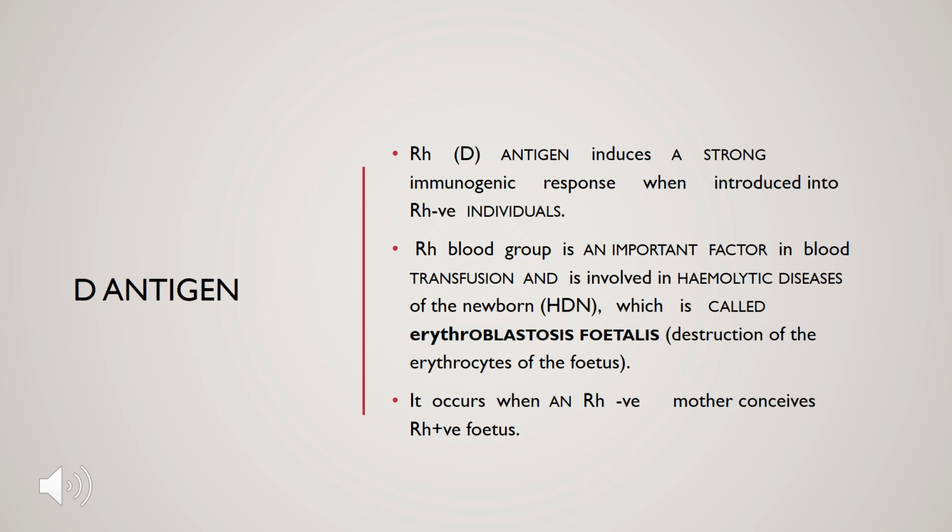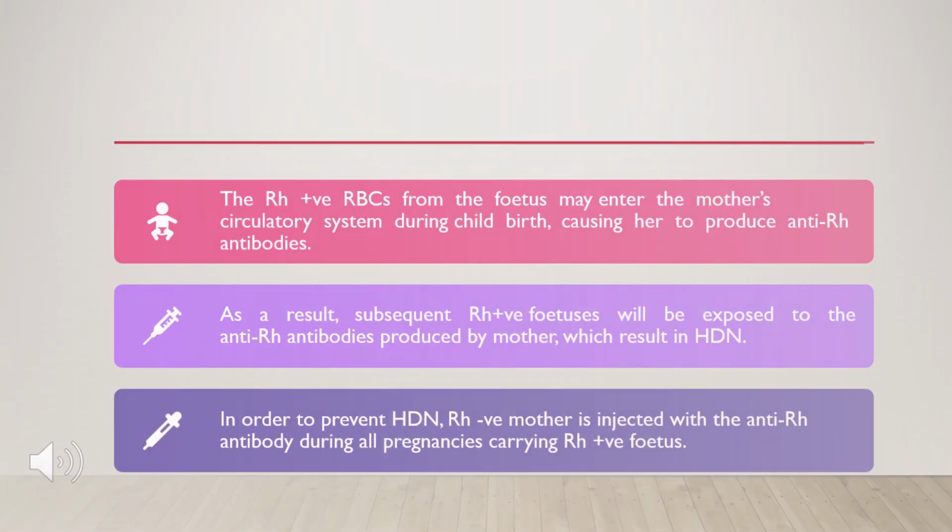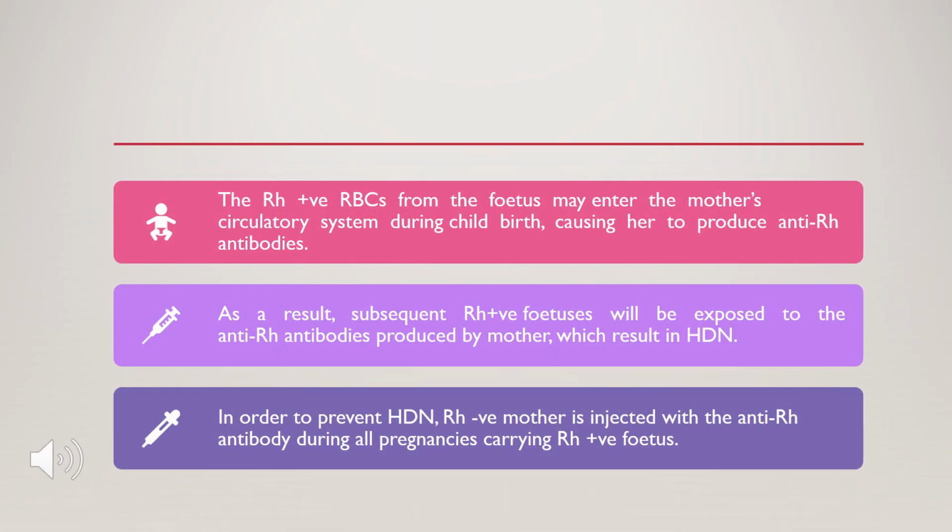HDN, which is called erythroblastosis fetalis, that is, destruction of the erythrocytes of the fetus. It occurs when an Rh negative mother conceives an Rh positive fetus. We have studied that if the fetus is Rh positive and the mother is Rh negative, it causes a very severe problem. Why? Let us see.